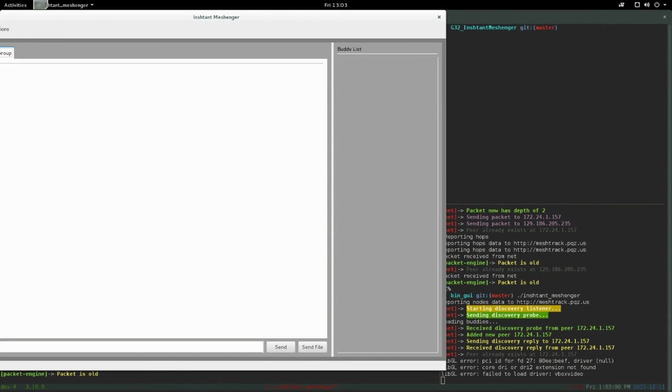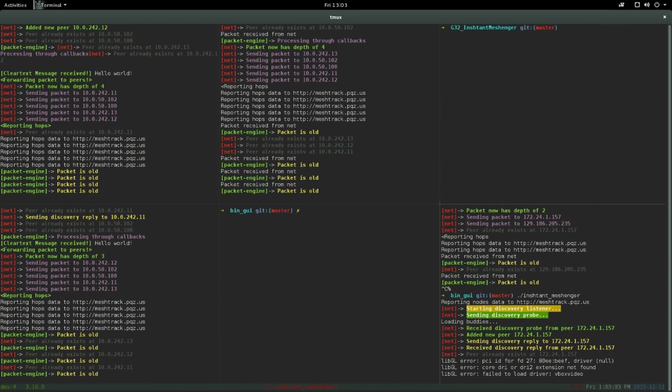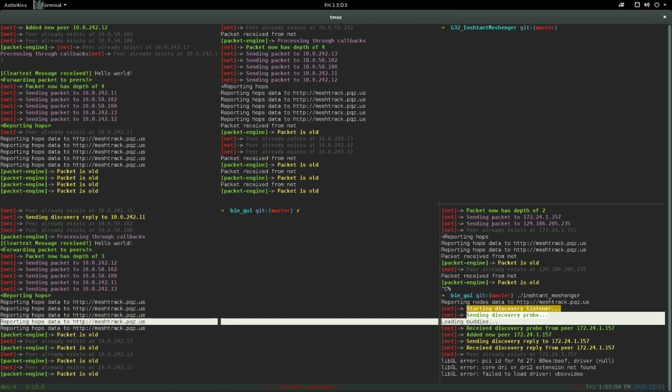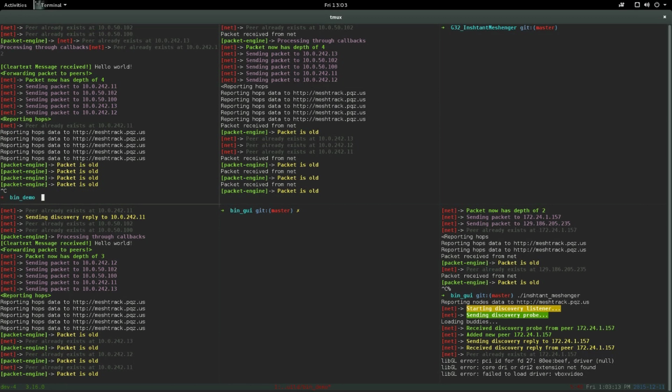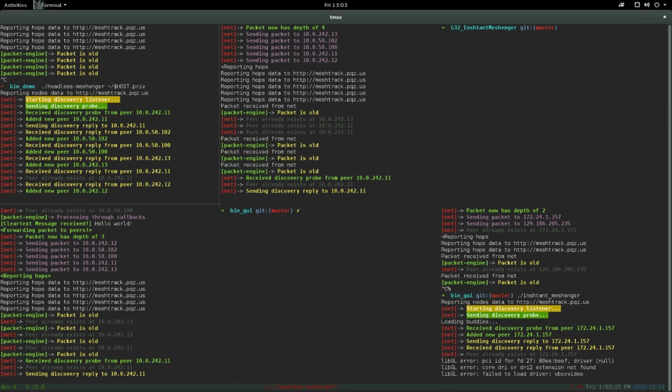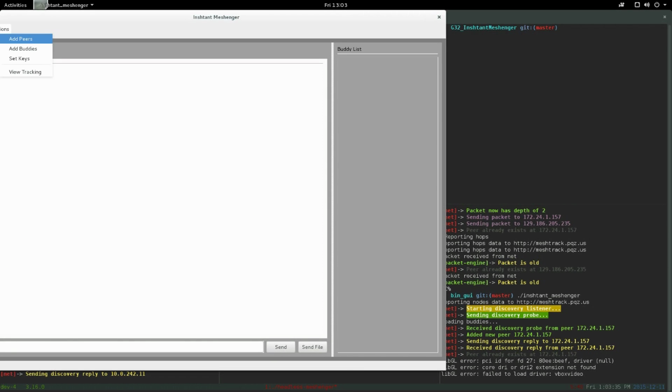And so these are running right now in a different subnet far away, and if we want, we can actually communicate with these. And what's cool about the program in general is that it automatically discovers other hosts on your network. So in our debug console over here, when it started up, you can see it sent out discovery probes, and it's trying to find other peers in the network. In this case, nobody else is online here. But if we looked here, when these hosts came online, they found all these peers in the same network that are running in that other subnet. And so now they can all talk to each other automatically.